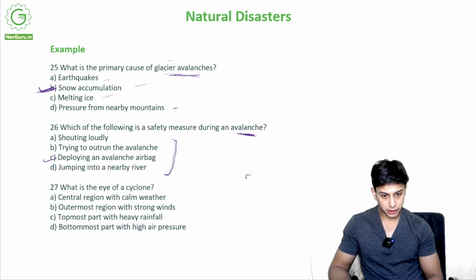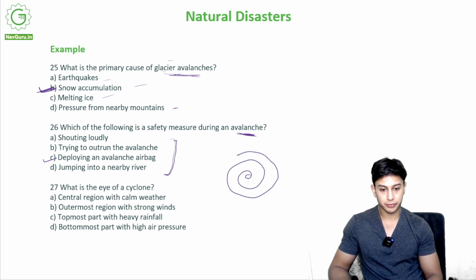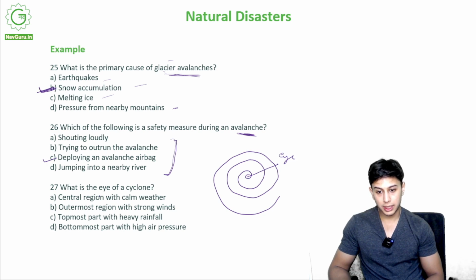Okay, what is the eye of a cyclone? Let me tell you, if this is a cyclone, right? Okay, this is the eye. Now what is the eye? Is it the central region with calm weather? Is it the outermost region with strong winds? Is it the topmost part with heavy rainfall? Is it the bottommost part with high air pressure? So the correct option is A, a central region with calm weather.